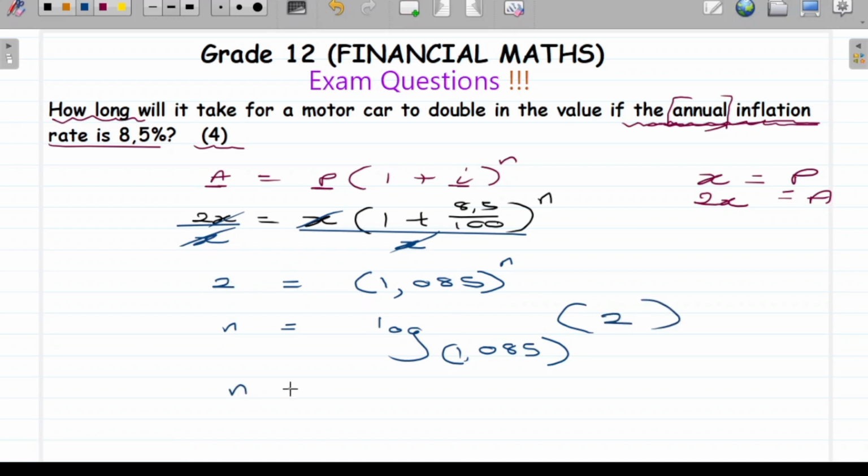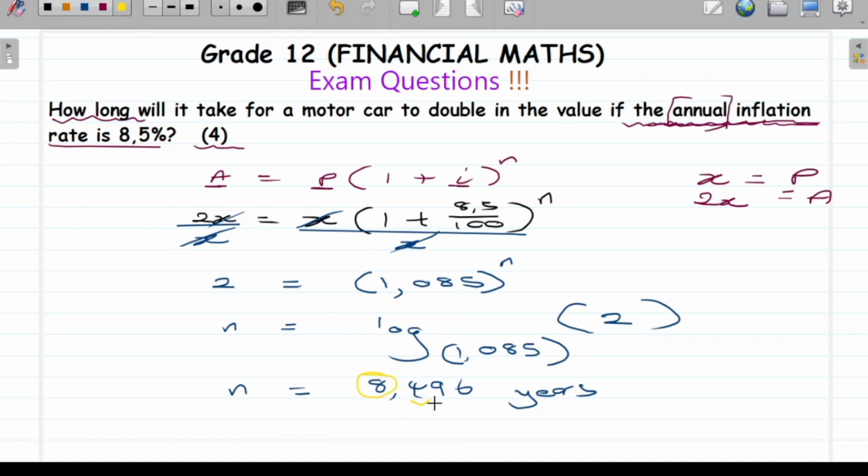And then your n will now be equal to 8.496. So this will be years, right? They want to know how long. You're telling them that the answer is in years, but they also need to know the months as well, because over here you get the months. So what you can just do is subtract 8 from here. Now you know that it's definite that it is 8 years.